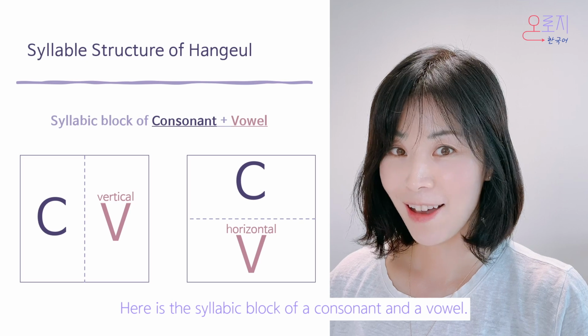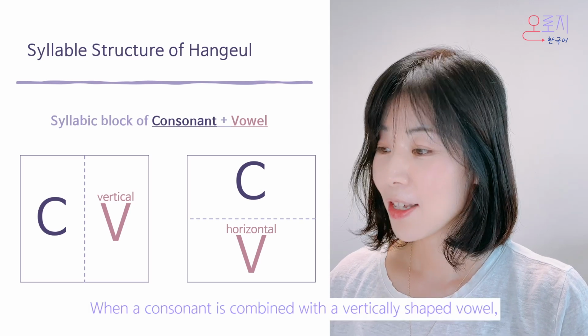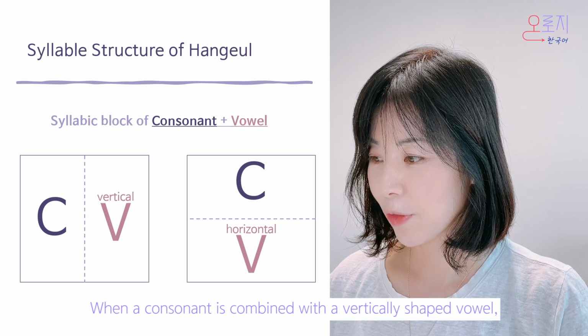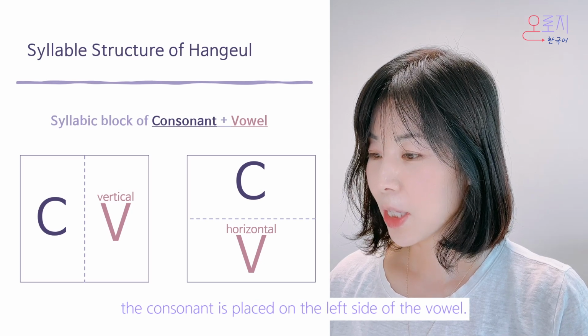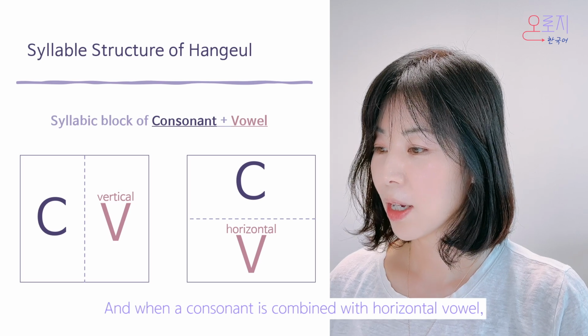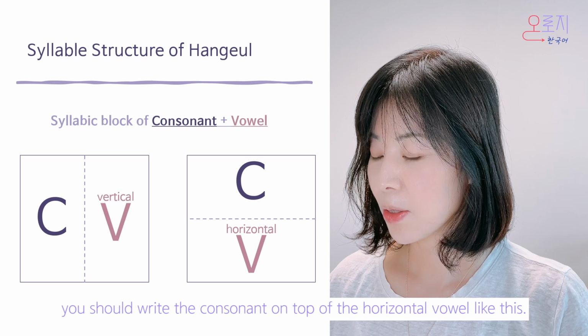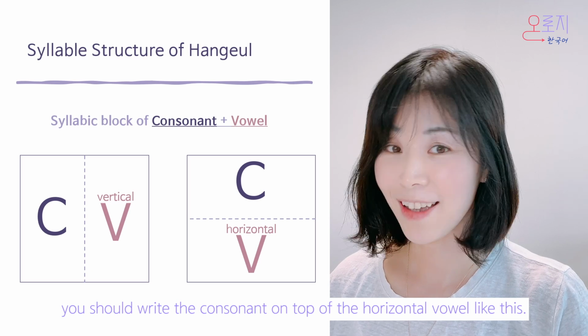Here is a syllabic block of a consonant and a vowel. When a consonant is combined with a vertical shaped vowel, the consonant is placed on the left side of the vowel. And when a consonant is combined with a horizontal vowel, you should write the consonant on the top of the horizontal vowel like this.